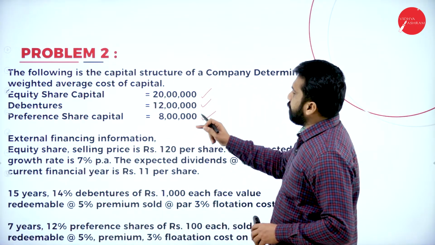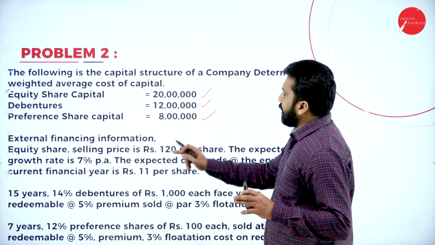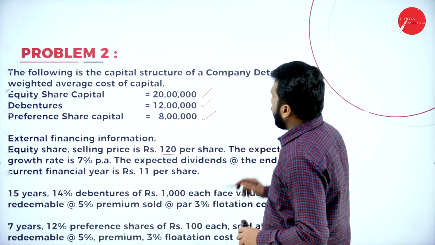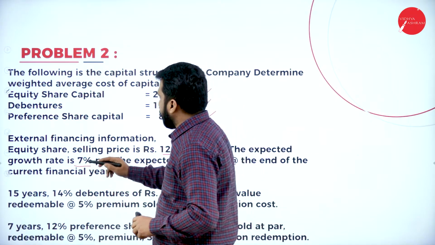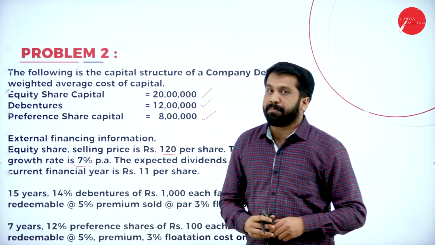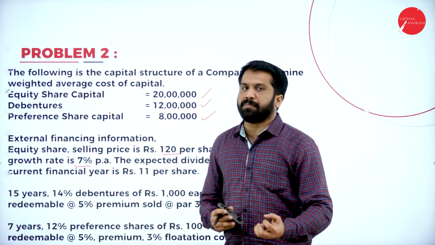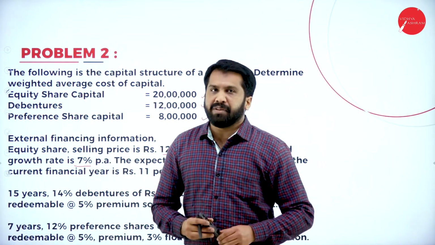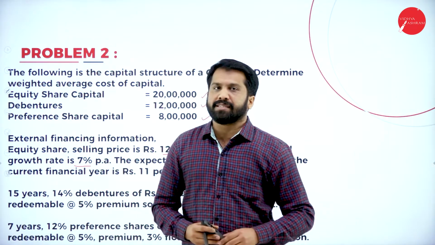Now, external financing information: equity shares selling price 120 per share. The expected growth rate is 7%. What is the selling price of the equity? It is nothing but your market price, maturity price, or else we can call it net proceeds also.